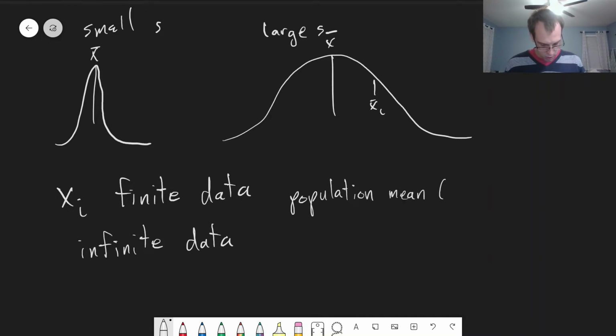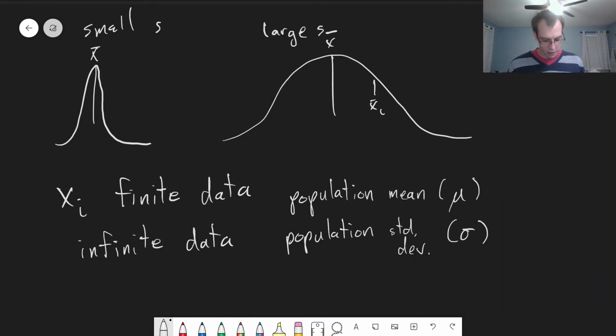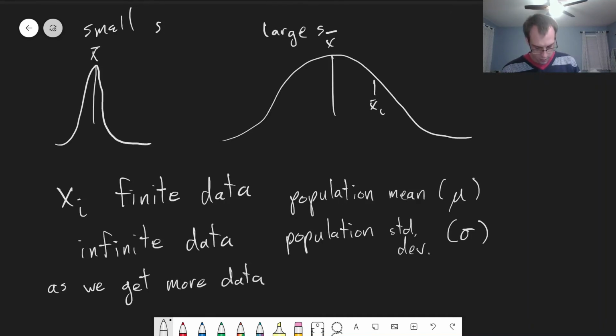which we write as mu, and the population standard deviation, which we write as sigma. So we use the Greek letters for M and S, mean and standard deviation. We can never measure these, of course, but as we get more and more data points, our value of x bar will approach mu, and our value of S will approach sigma.